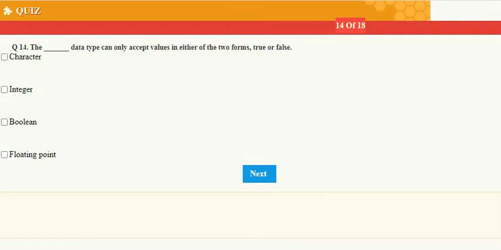The dash data type can only accept values in either of the two forms, that is true or false. It can only accept two values, either true or false. So it will be Boolean. It accepts only two values.